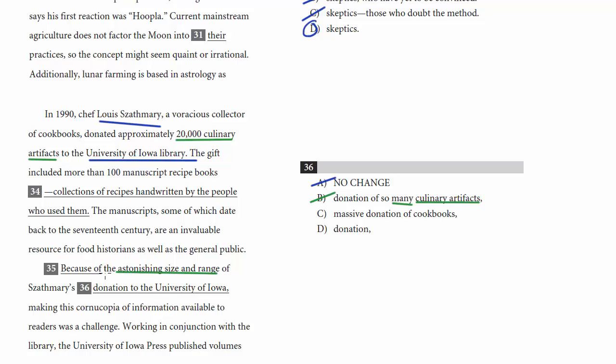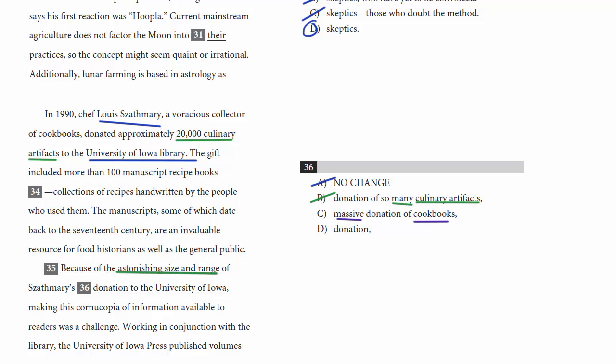How about C? Because of the astonishing size and range of Szathmary's massive donation of cookbooks. Notice again, earlier in the passage, they say that there are recipe books as part of the donations, but that's not it. We don't want to just limit this to cookbooks because it's really, as we've seen earlier, culinary artifacts. So I wouldn't say that this is redundant, but I would say that massive is redundant, again, with astonishing size and range.